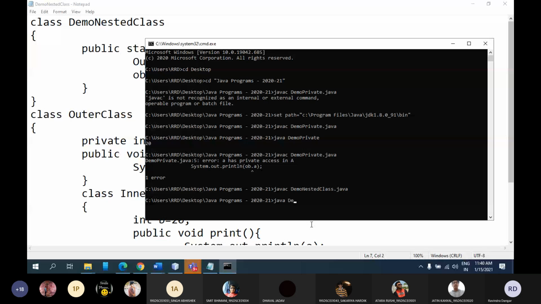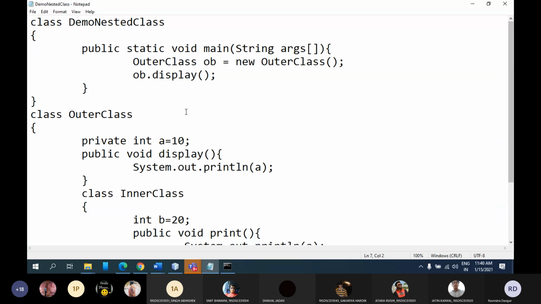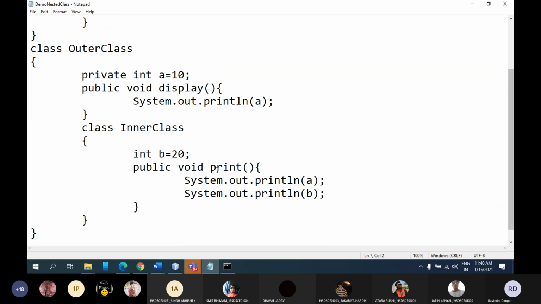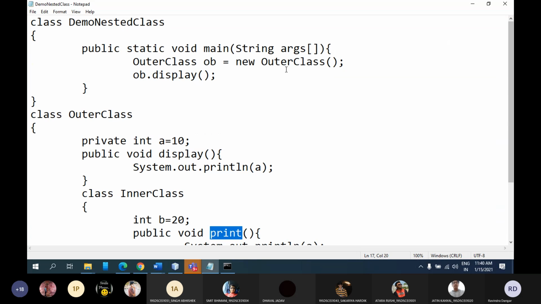And let me run this file. So you can see I am getting 10. Fine. So the way we are creating an object of normal classes, we have done that. Now what if I want to call a print method? What should I do now?